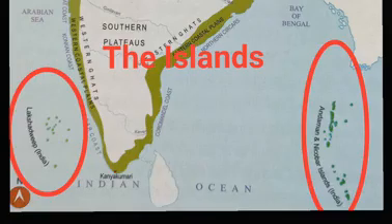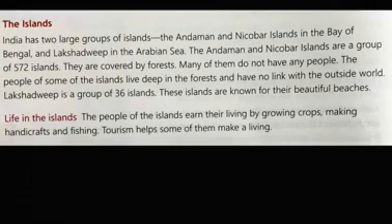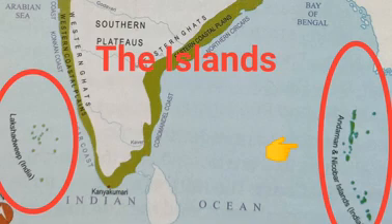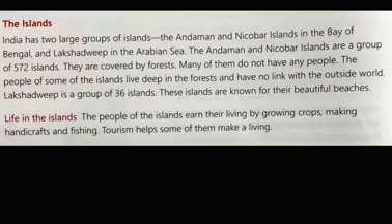Now, our next landform is the island. India has two large groups of islands: the Andaman and Nicobar Islands in the Bay of Bengal and Lakshadweep in the Arabian Sea. The Andaman and Nicobar Islands are a group of 572 islands. They are covered by forest. Many of them do not have people.